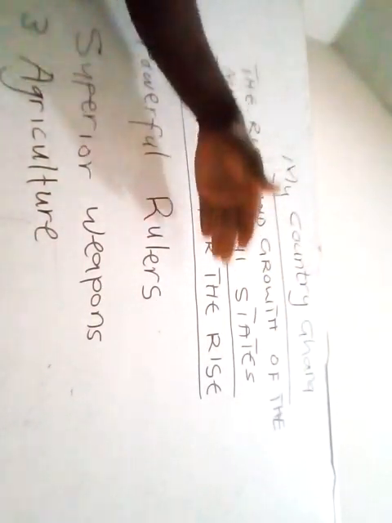So now we are coming to learn the rise and growth of the Mole Dagbani states. The Mole Dagbani states emerged in the Savannah belt of Ghana. These Mole Dagbani states include Dagomba, Nanumba, and the Mamprusi. Now let's go to the factors for the rise. What influenced the rise of the states?